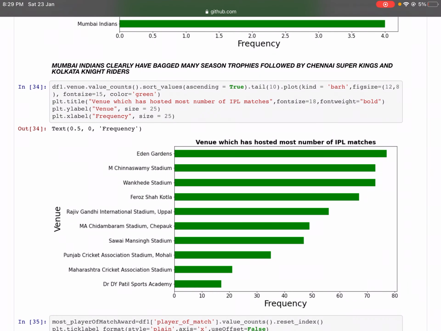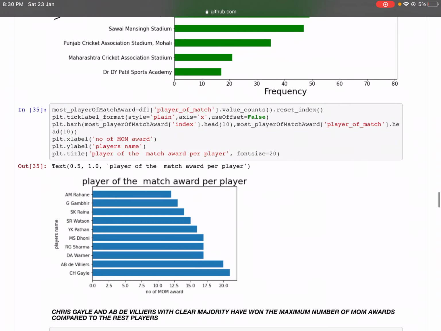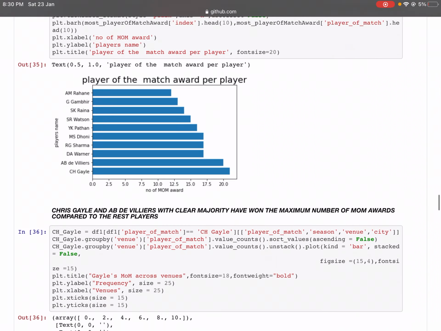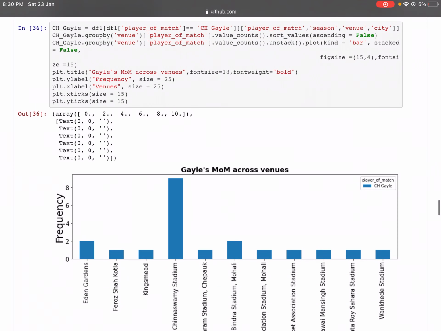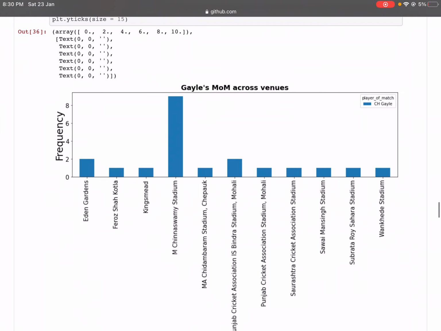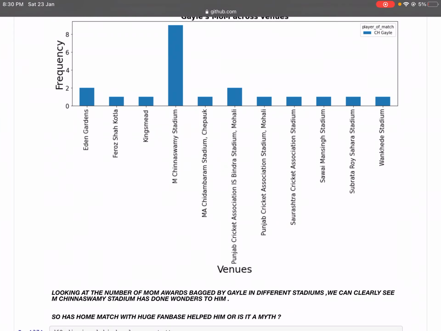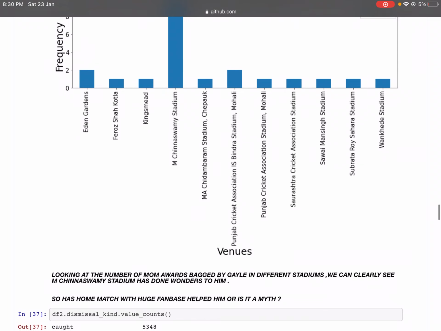So the venue where most of the IPL matches were hosted is Eden Gardens, M. Chinnaswamy Stadium, and so on. The maximum man of the match awards were bagged by Chris Gayle and AB de Villiers. Now looking at Gayle's MOM awards across all the stadiums, you can see that M. Chinnaswamy Stadium is at the top. We can clearly see M. Chinnaswamy Stadium has done wonders for him. So has the home match with a huge fan base helped him, or is it just a myth?